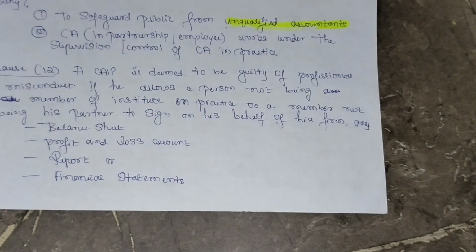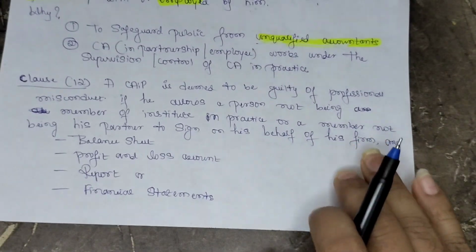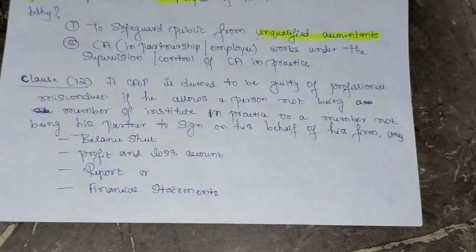If he allows any other person who is not a chartered accountant in practice, or who is not a member of the institute, or who is not a CA in practice in his firm, to sign any important documents which should only be signed by the CA in practice, such as a balance sheet, profit and loss account, financial statements, any other certifications, reports or annual reports of the company, then that is considered a professional misconduct.